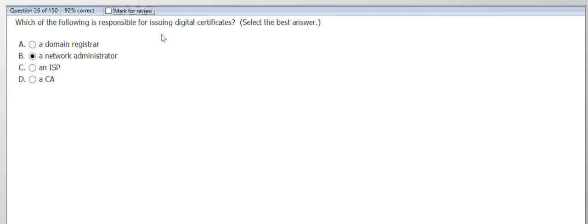Which of the following is responsible for issuing digital certificates? Is it domain registrar? Nope. Is it network admin? Is it ISP, internet service provider, or a certificate authority? So we will choose option D. Let's see the answer.